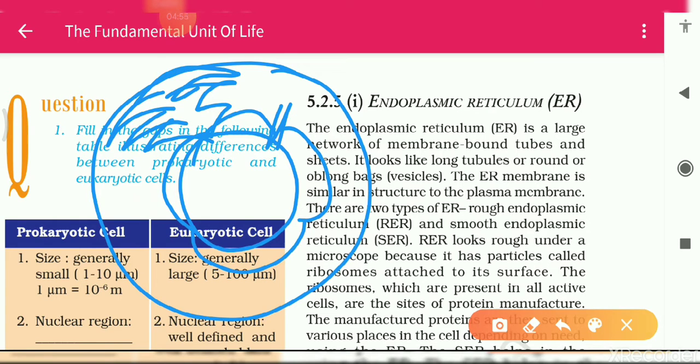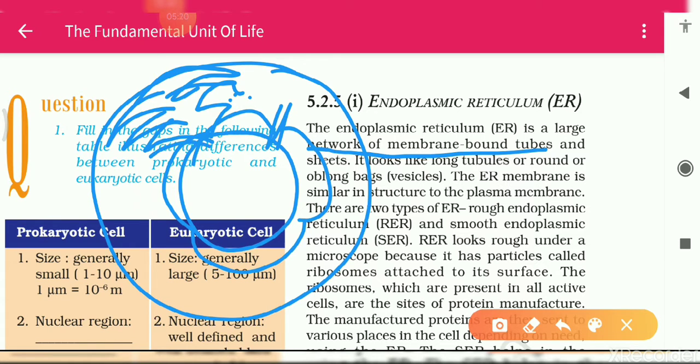This is the endoplasmic reticulum, which comes out from the nuclear pore. It is a large network of membrane bound tubes and sheets, and it looks like long tubules, a round or oblong bag. Vesicles means small bag-like structures.